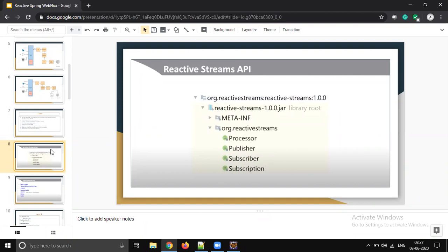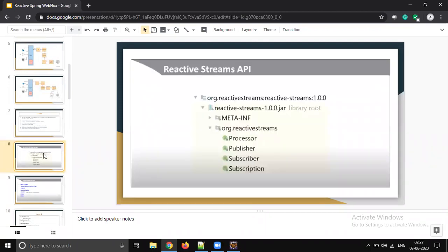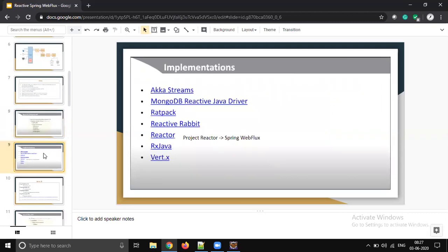So this reactive programming was available before Java introduced this concept. There is a third-party library called Reactive Streams available, and it will work with JDK 1.8 also. But the same concept is adapted in Java 1.9.